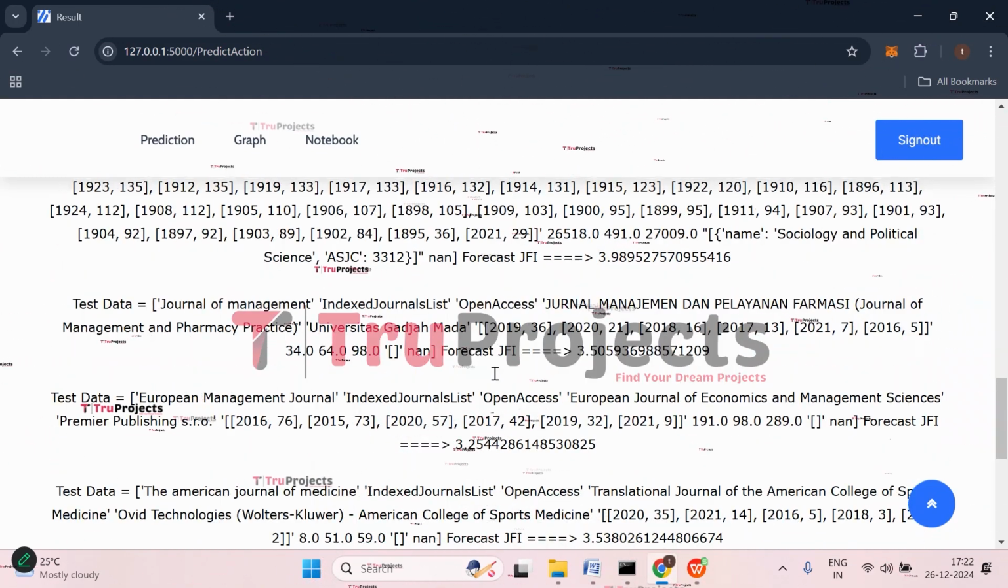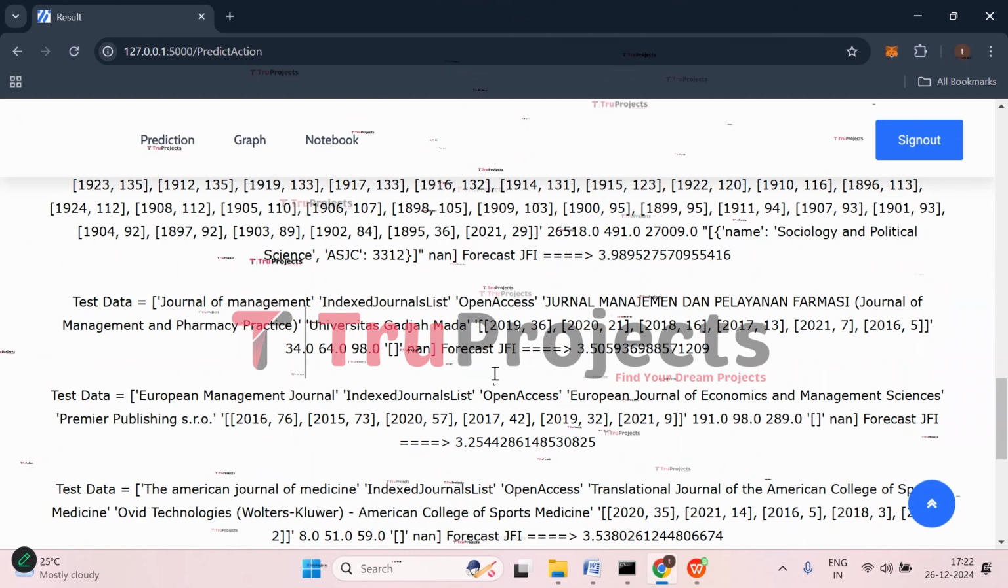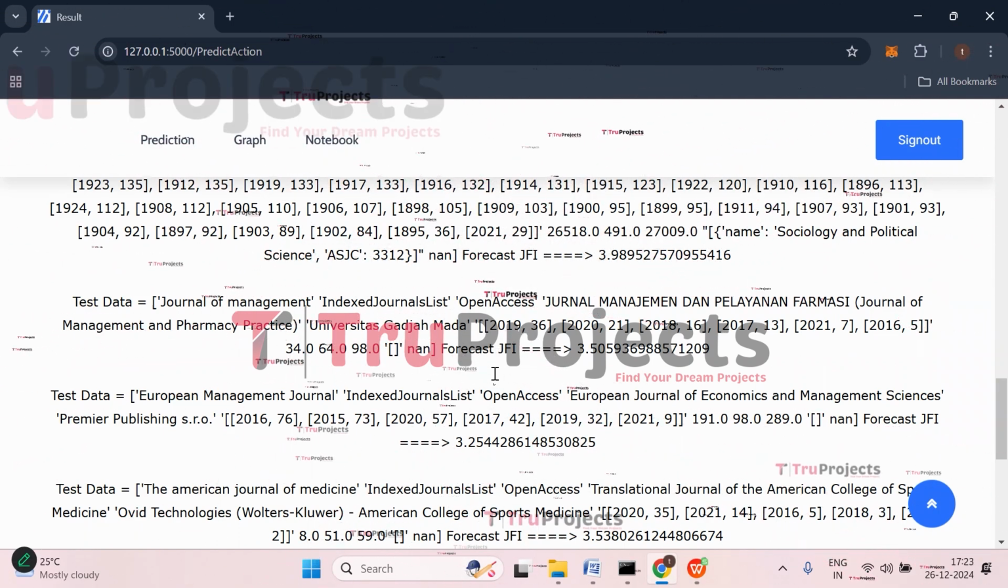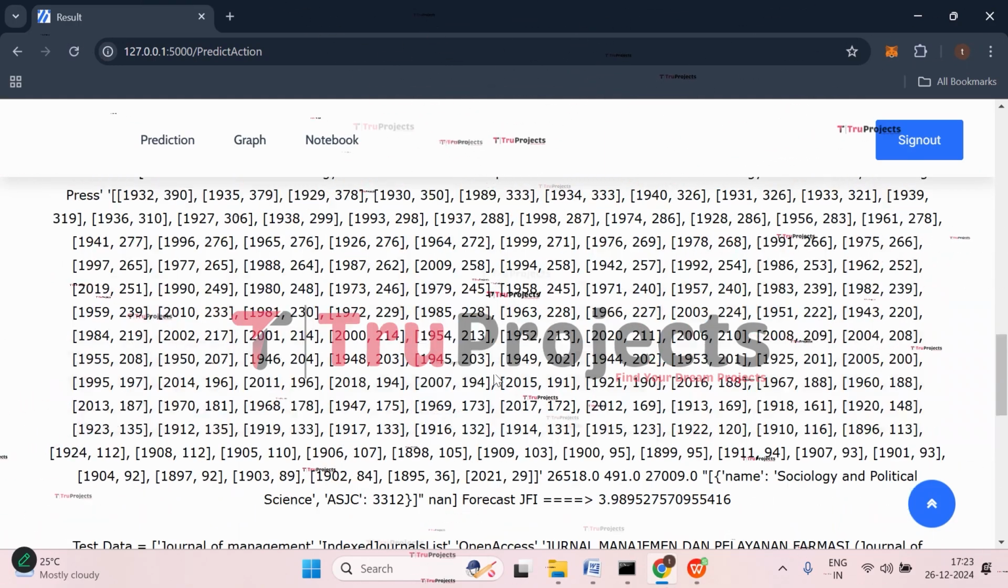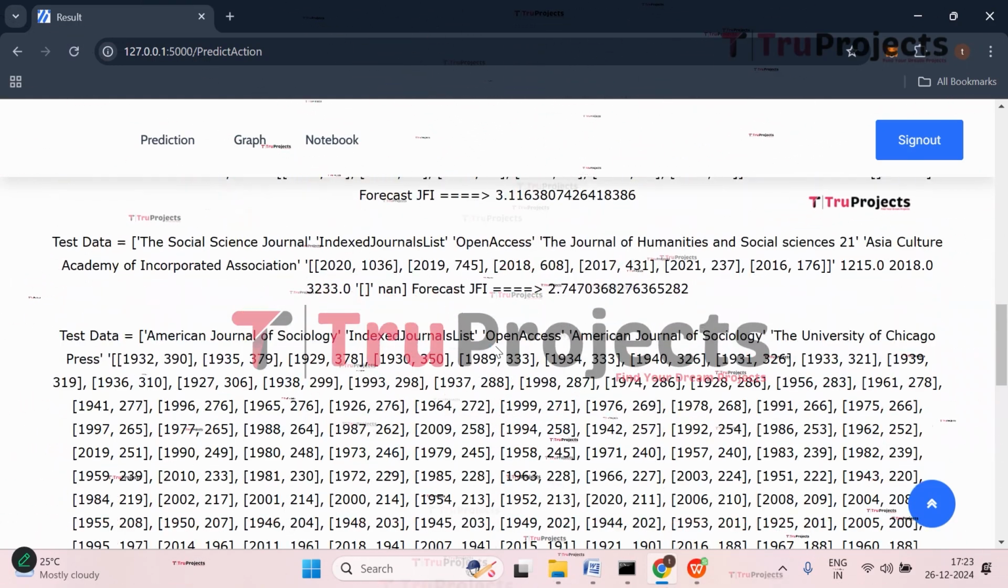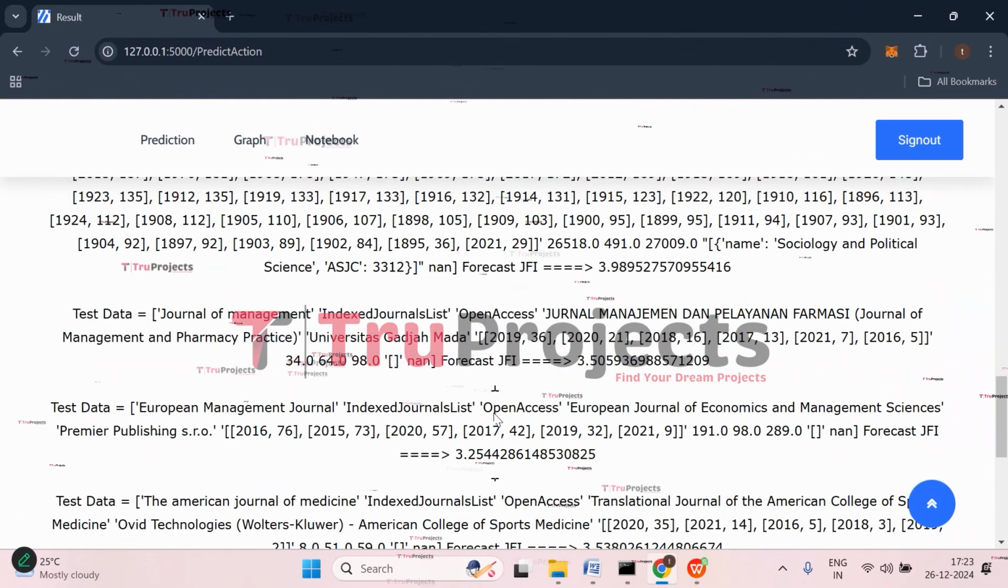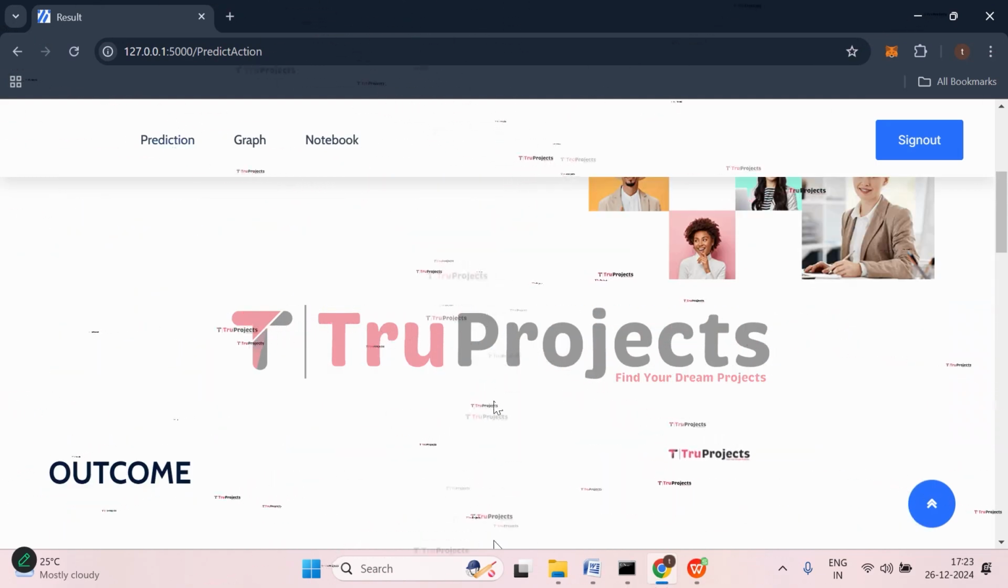Based on the journal, we got the prediction. We can see for some journals we have 1 point something with decimal points, and for some test cases we have 2 point something, and for some cases we have 3 point something. And now let's check the graph. Click on graph.